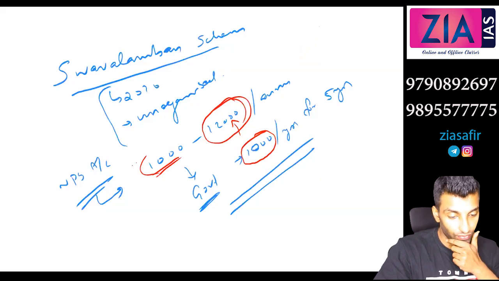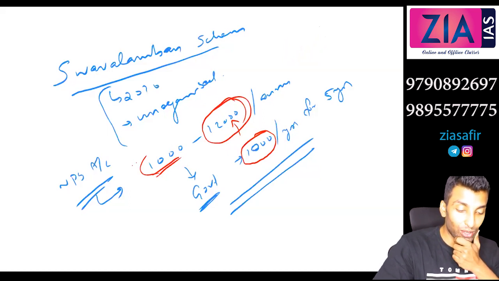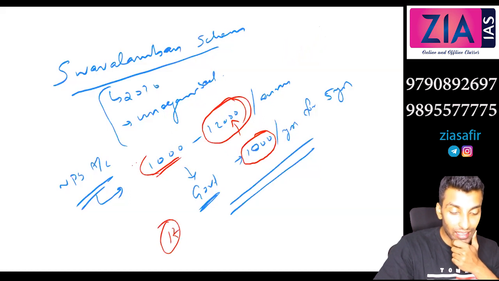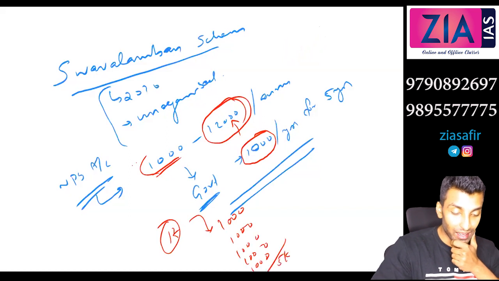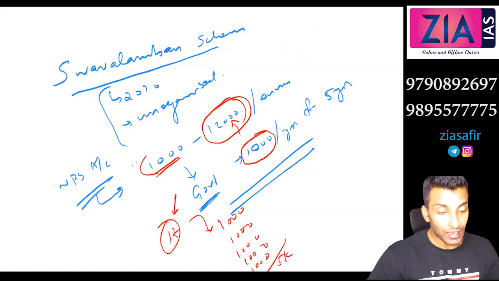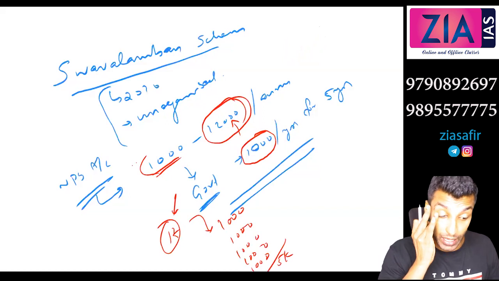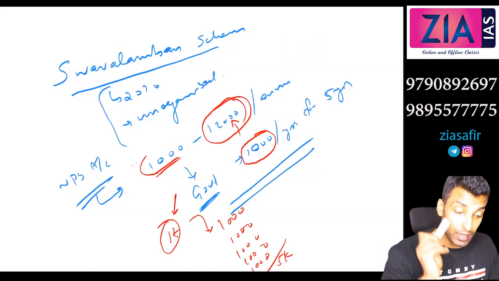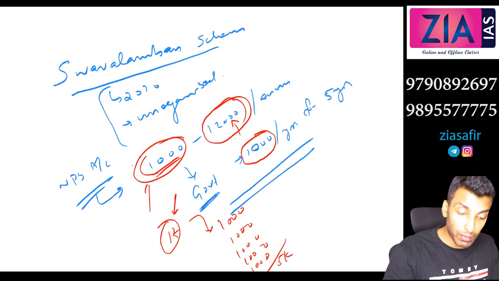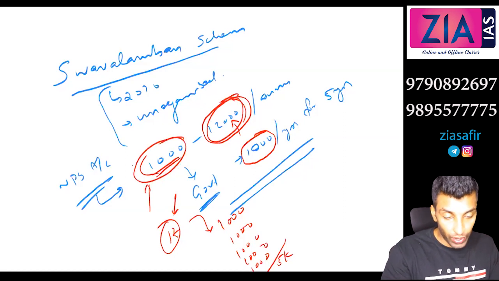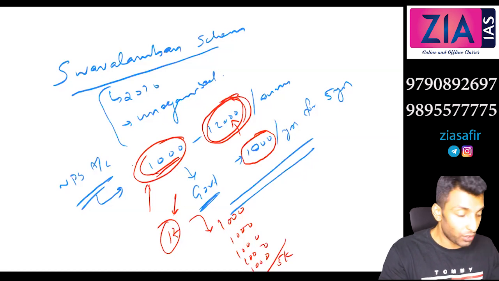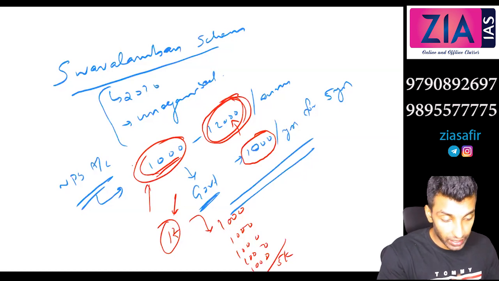Because government is giving 1,000 per annum. Otherwise, maybe the person will go and deposit 1 rupee. So government will give 1,000, and then 1,000 again in the next year, and again, one more 1,000. So government will give 5,000. But this person might have invested only 1 rupee. So only because of that, it has fixed a minimum of 1,000 and maximum of 12,000, so as not to be misused. If you have more than 12,000 to deposit, then you don't want the support of the government. Okay?